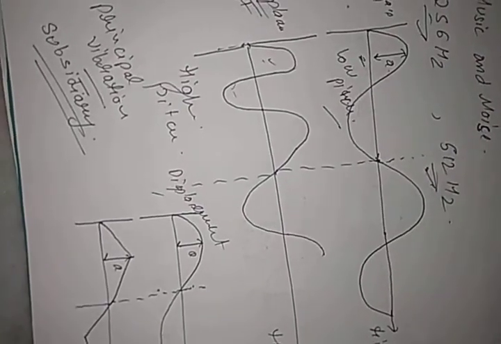And if the vibration is an integral multiple of it, then it is called subsidiary. This is called subsidiary vibration, whose frequency is an integral multiple of the principal. Clear? Now the resultant vibration is obtained. Generally, if there is a combination of principal and subsidiary vibrations, how will it be obtained? By the superposition of these vibrations, which gives the waveform of the sound which we hear.